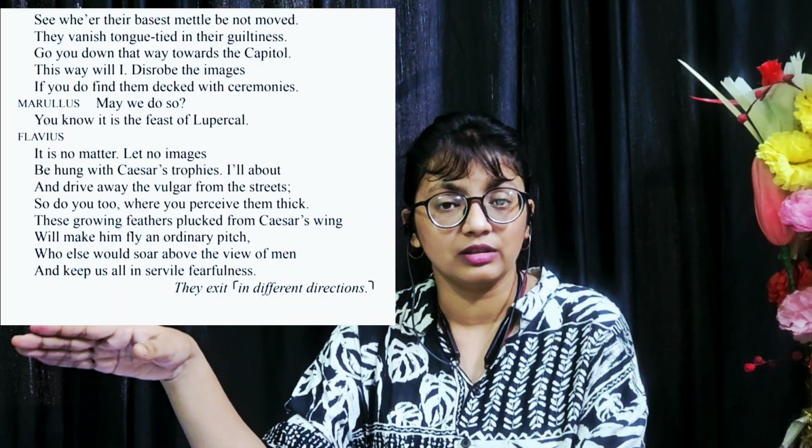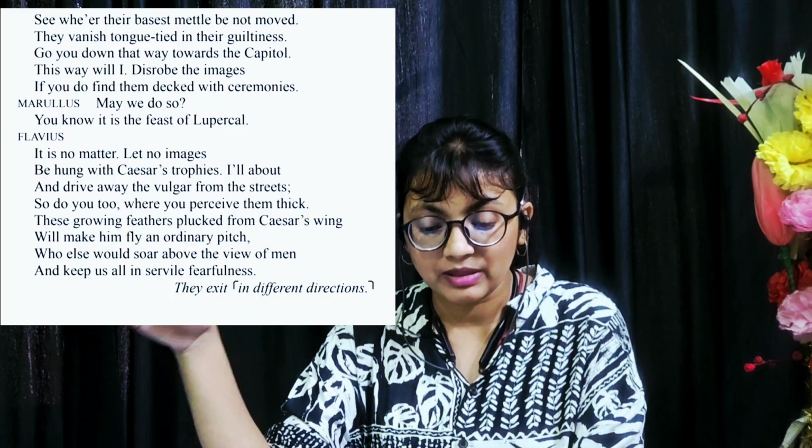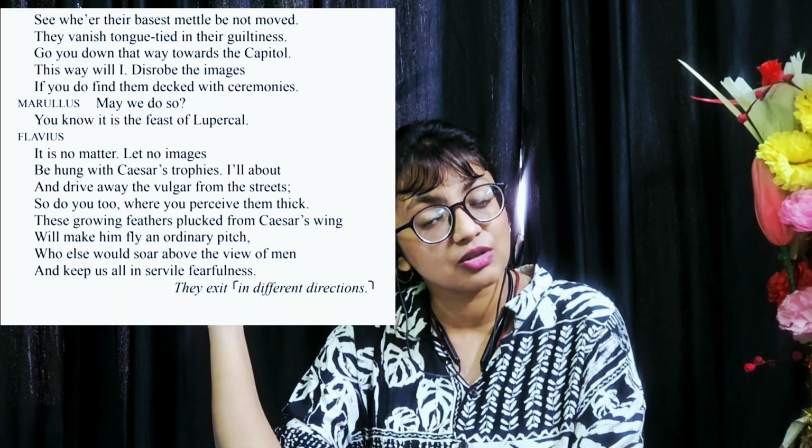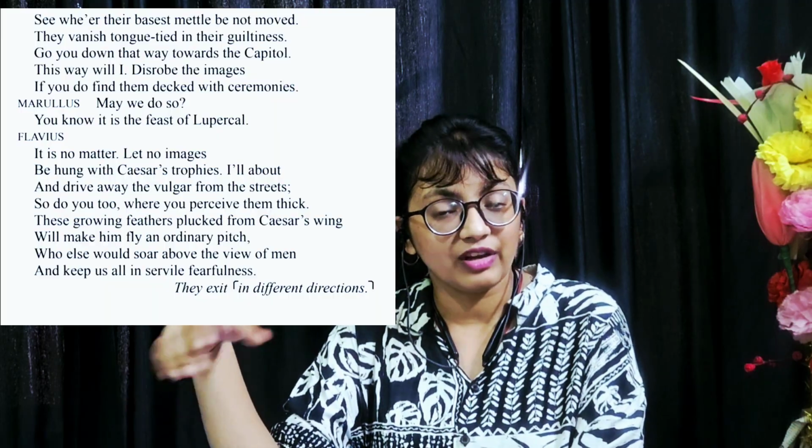So Marulus is saying, shall we have to do that? Because it is a feast of Lupercal, and in the feast everything is decorated only. Feast है, मतलब occasion है तो decorations तो रहेगा ही. It is not only because of Caesar's winning back, but also because Lupercal fest is there. तो हो सकता है it is decorated for that. Flavius says, it does not matter. But this shows that Flavius is quite angry, very much angry.